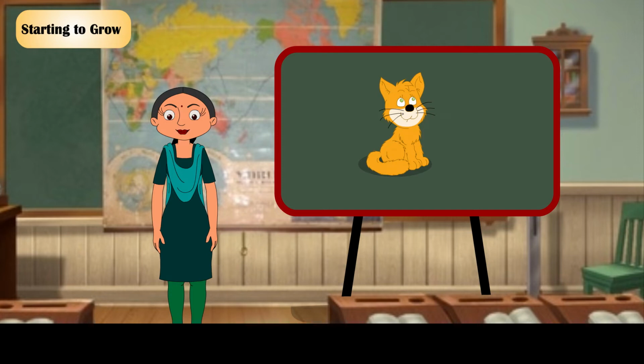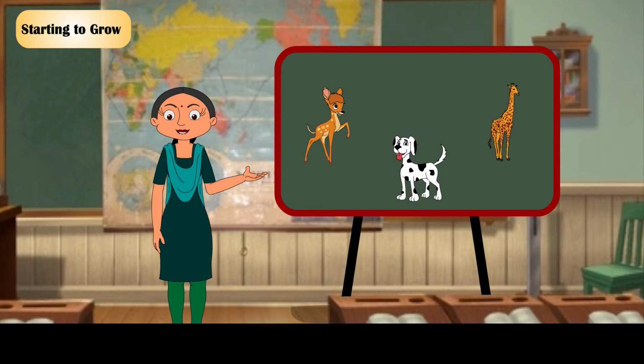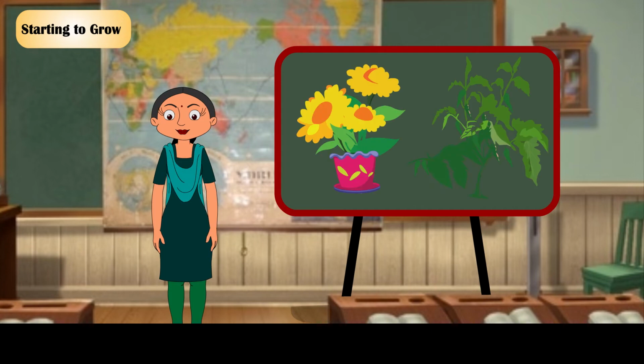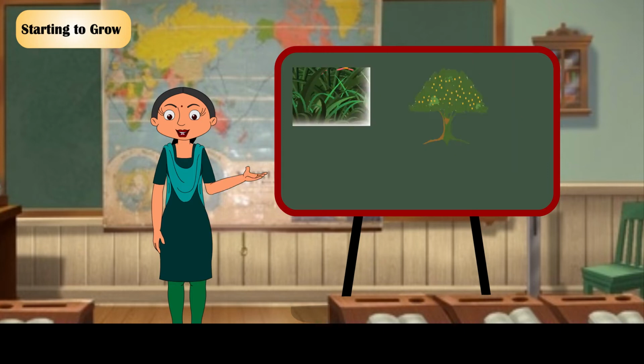Living things grow and reproduce. Humans and animals produce young ones through various methods. Plants also have the ability to reproduce through seeds, stems, etc. After a period of time, all living things mature and die.